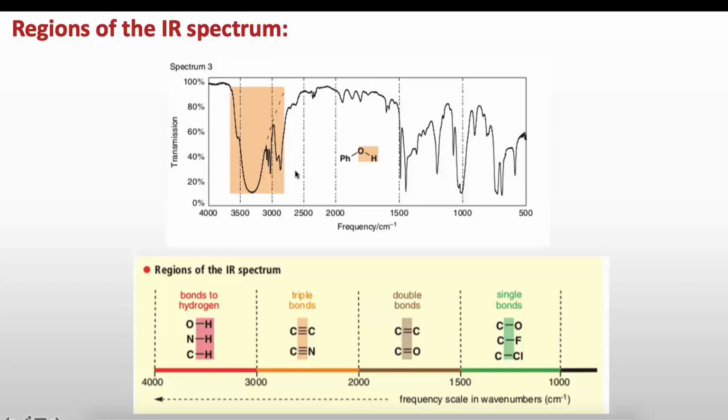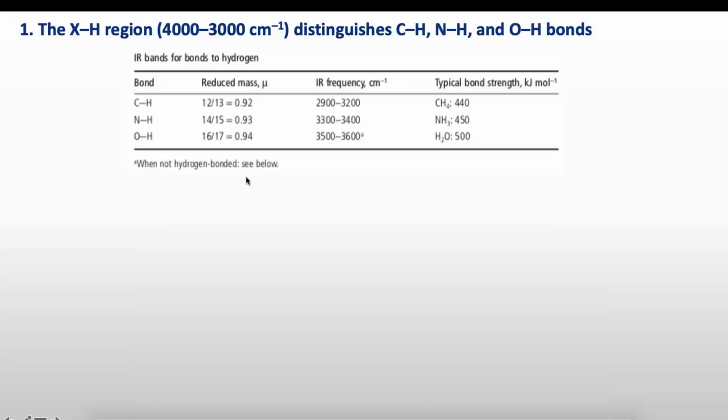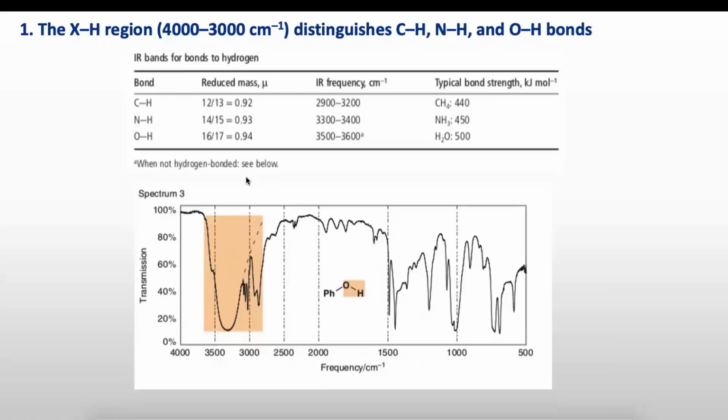And this is the IR spectrum for phenol. As we can see, this is the region for the OH bond, so the peak in this region should be for the OH bond, and CH also comes in the 4000 to 3000 region, so these peaks are for the CH bond of the phenyl ring. But here you can see that this peak is not narrow like the CH peaks, it's a broader peak, and we will see why. This broadness depends on the hydrogen bonding, which we will discuss here.